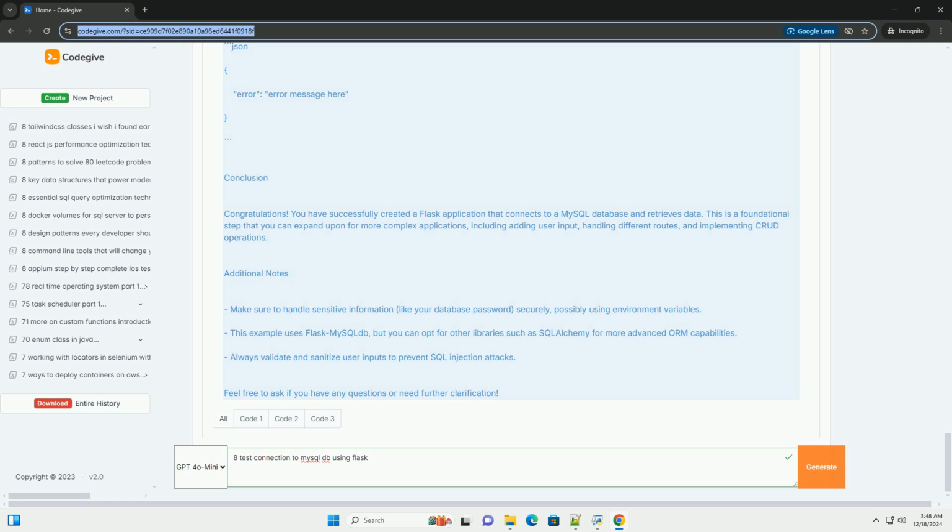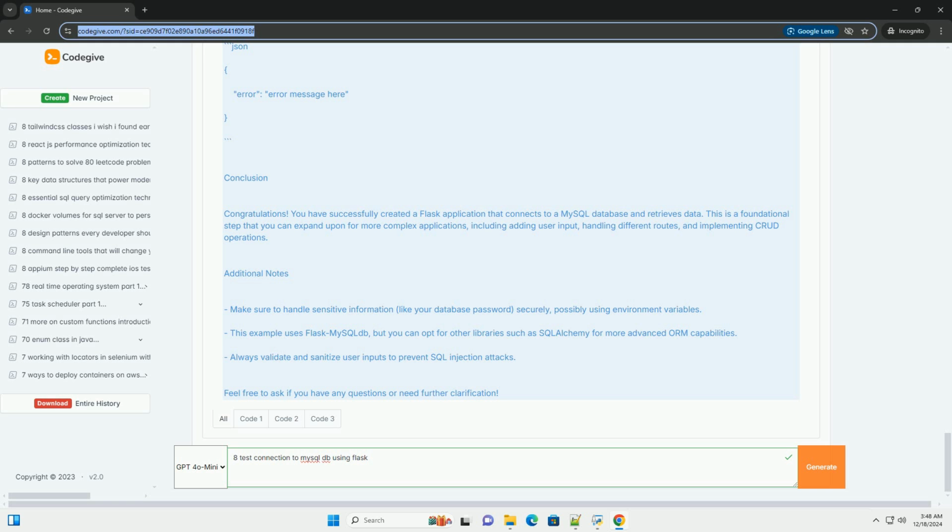Execute a simple query. cursor.execute('SELECT * FROM users'). result = cursor.fetchall(). Close the cursor. cursor.close(). Return the result as JSON. return jsonify(result). except Exception as e: return jsonify({'error': str(e)}).